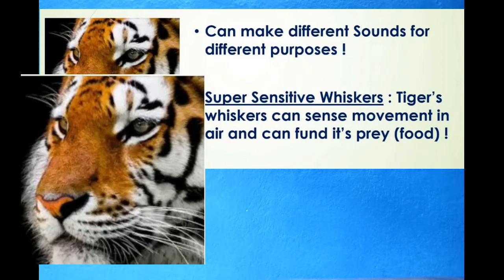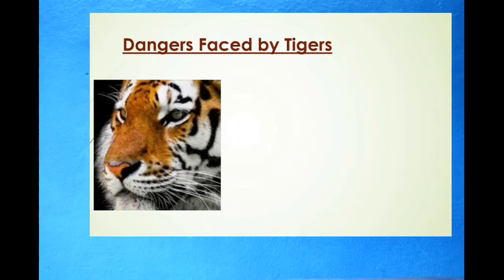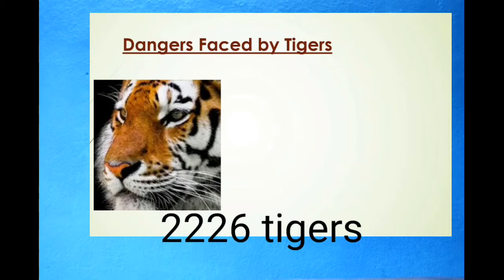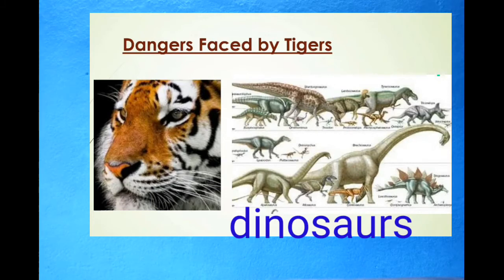Children, in spite of having so many super senses, why are they in danger? Because the number of tigers is decreasing and there are only 2,226 tigers left in India, and if we don't save them, then after a few years all the tigers will disappear, and future children won't be able to see tigers, just like we see dinosaurs only in pictures and movies now.